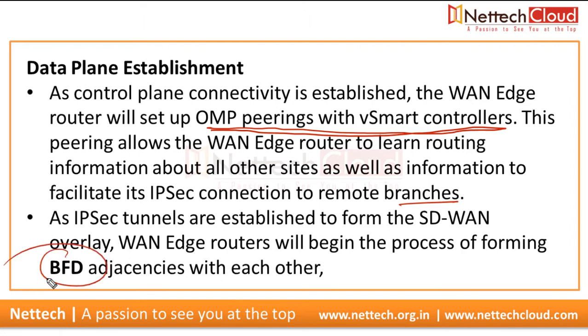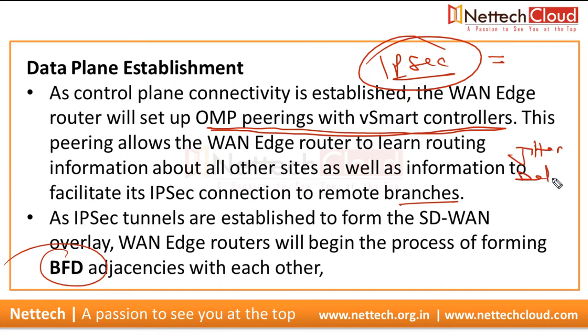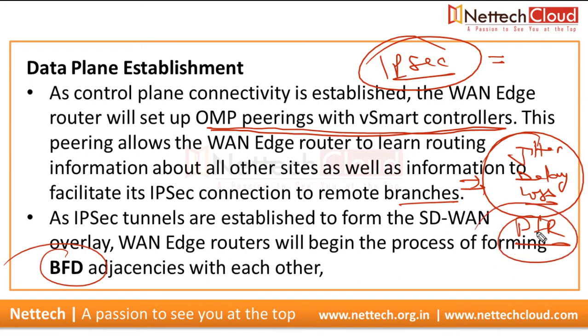BFD is another protocol here, bidirectional forwarding detection. It is automatically enabled and it runs inside the IPsec tunnel. BFD, as you know, checks the liveliness of a link, and apart from that, collects metrics like jitter, delay, and loss. We can use these metrics in application-aware routing, or performance-based routing, PFR. So we can use the parameters collected by BFD for this performance-based routing.